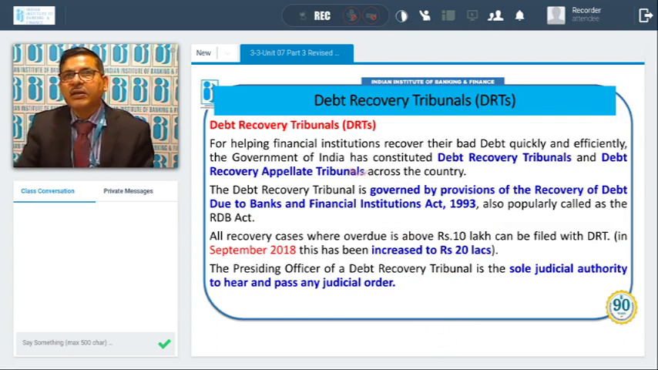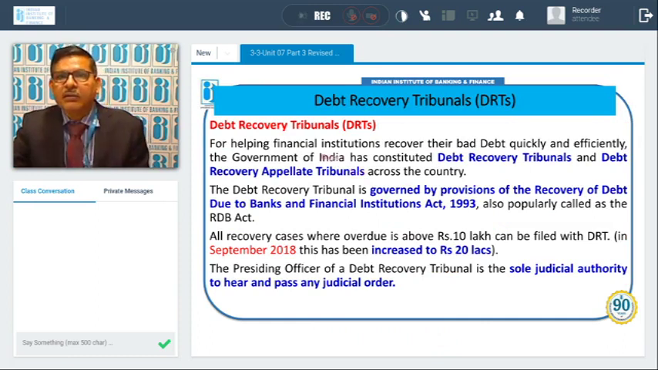Now, what are the debt recovery tribunals or DRT? For helping financial institutions recover their bad debts quickly and efficiently, the government of India has constituted debt recovery tribunals and debt recovery appellate tribunals across the country. What is the appellate tribunal? DRT is a tribunal, and in case any decision has been taken under DRT and a party wants to appeal, then they can appeal to the debt recovery appellate tribunal. The debt recovery tribunal is governed by the provisions of the Recovery of Debts Due to Banks and Financial Institutions Act 93, also popularly known as the RDB Act.